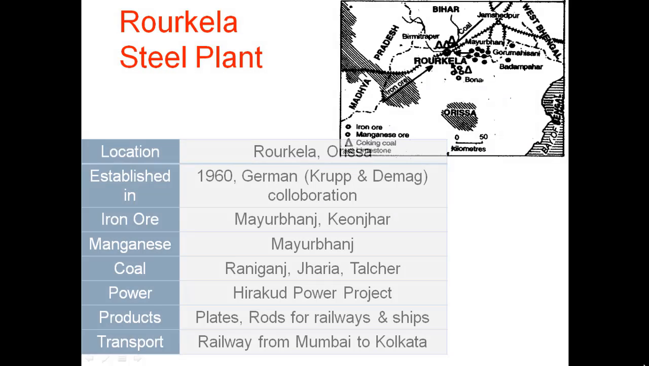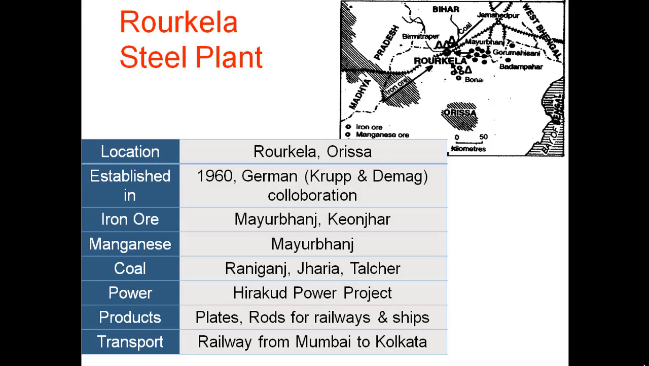Rourkela Steel Plant. It is located in the state of Orissa. It was established in 1960 by the German company Krupp and Demag. Iron ore and manganese are extracted from Mayurbhanj and Keonjhar. Coal is extracted from Raniganj, Jharia and Talcher. Power is supplied from Hirakud Power Project and the primary products manufactured here are plates, rods for railways and ships. It is well connected with the railway from Mumbai to Kolkata.